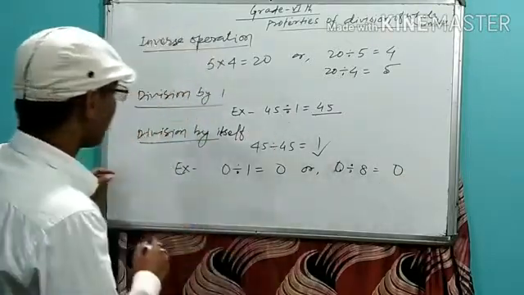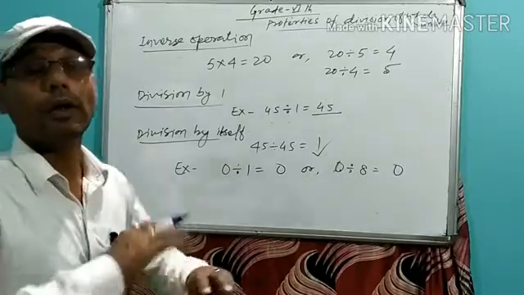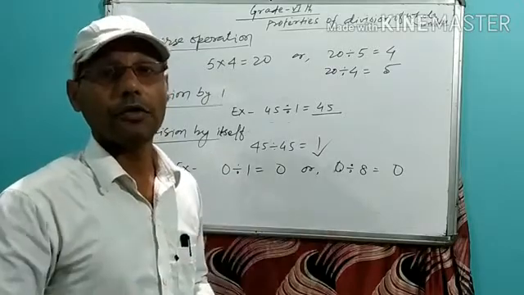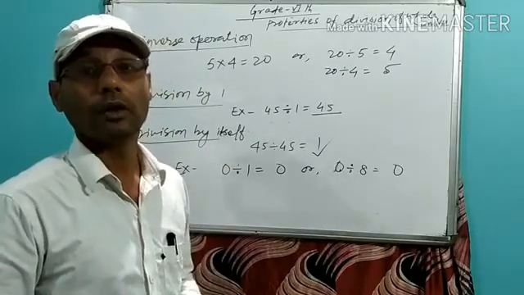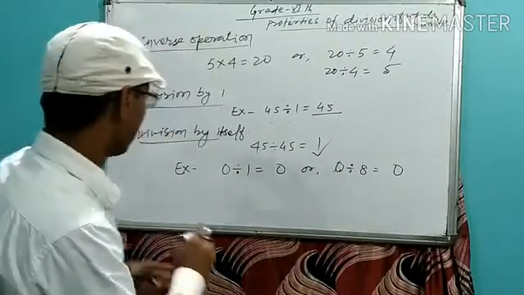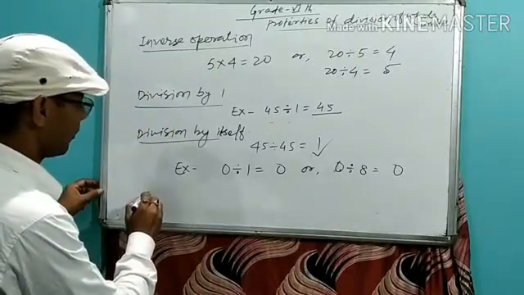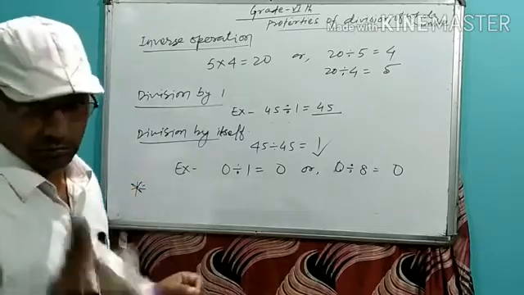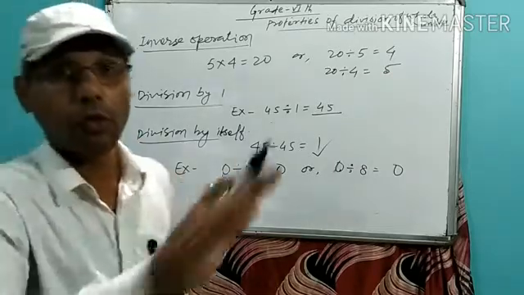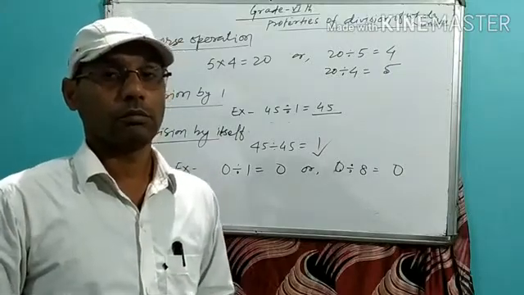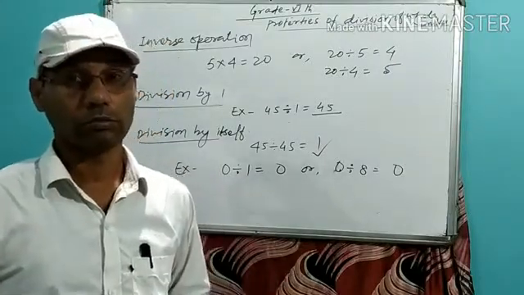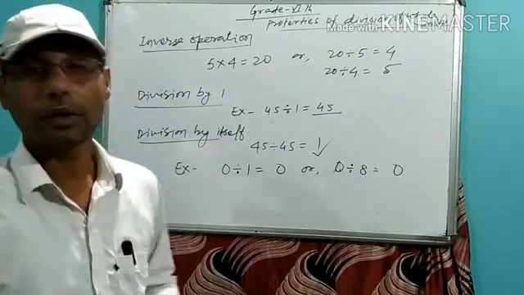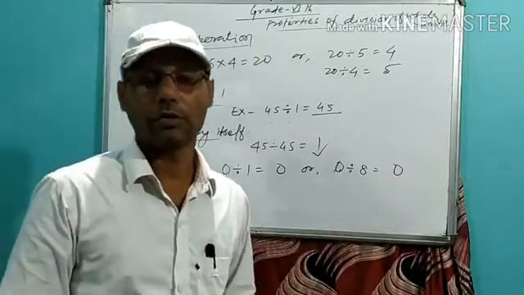You know, if any non-zero whole number is divided by 0, then the result is not defined.